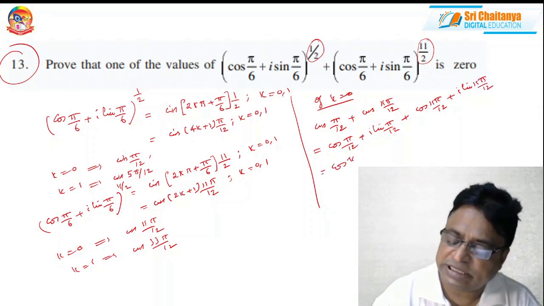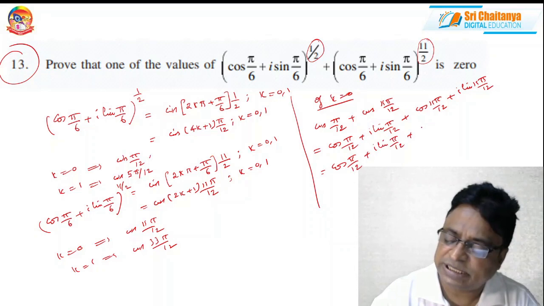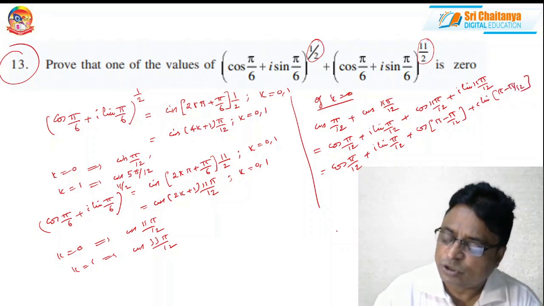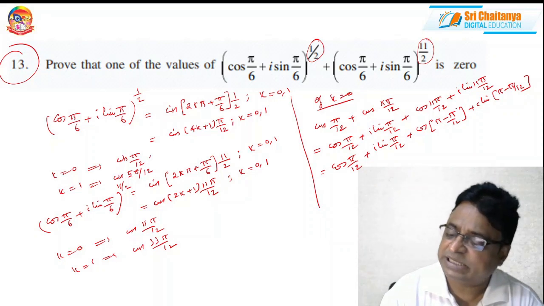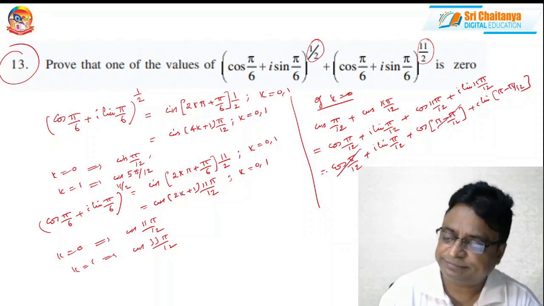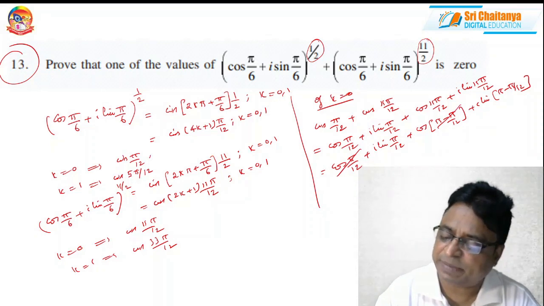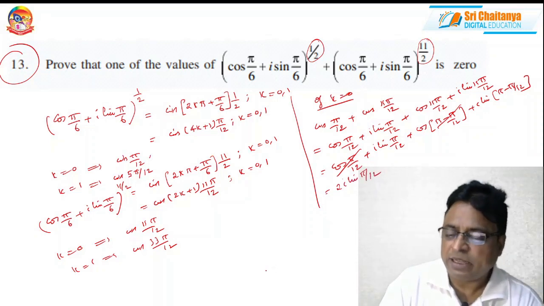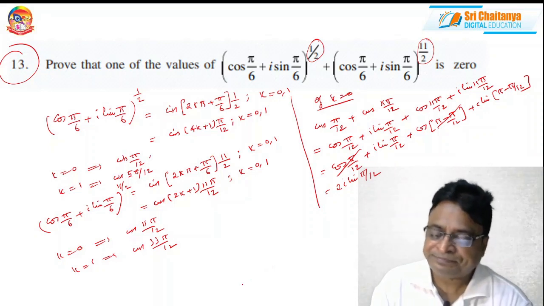This you put as it is, cos pi by 12 plus i sin pi by 12, plus this you can write as cos (pi minus pi by 12) plus i sin (pi minus pi by 12). So cos (pi minus pi by 12) is minus cos pi by 12. So this gets cancelled. And this is i sin pi by 12, and this is again i sin pi by 12. So I can get 2i sin pi by 12. This is one way. Similarly, you take another one.